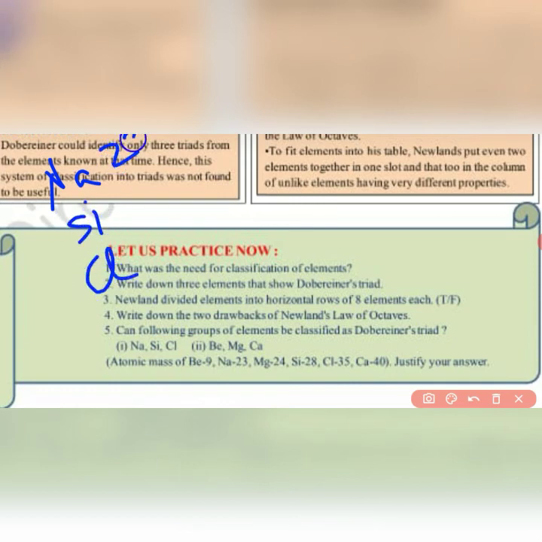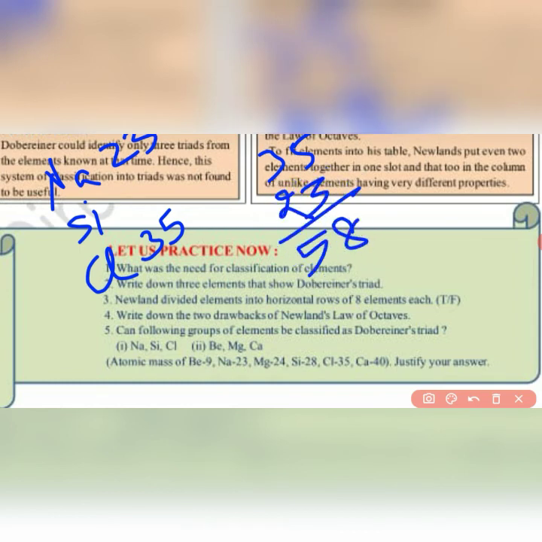Atomic mass of sodium given is 23 and that of chlorine given is 35. So if we calculate 35 plus 23, that will give you 58, and when it is divided by 2, it will give you 29. And atomic mass of silicon is 28.